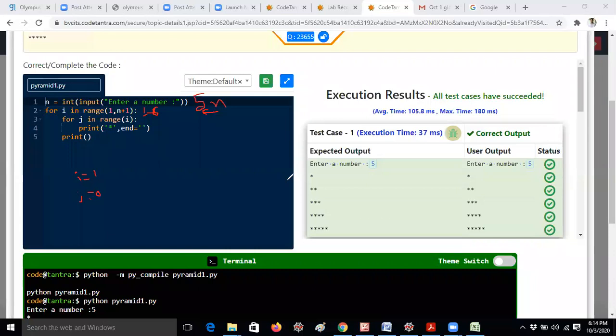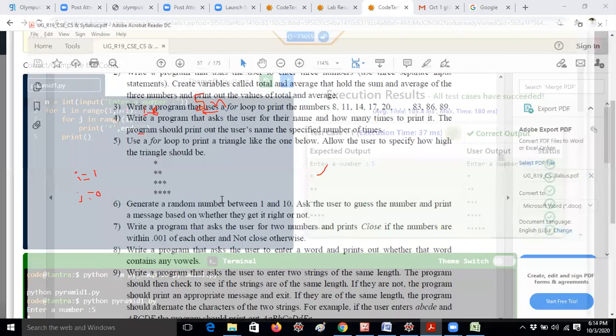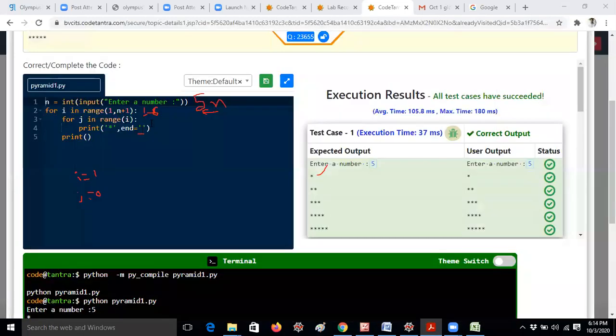Print star. That means this star will be printed, and end equal to, I'm not giving any space, because according to the question they are not giving any space. You can check here, star, star, star directly, there is no space. So I'm giving end equal to empty, just an empty string, with a single quotation opened and closed.